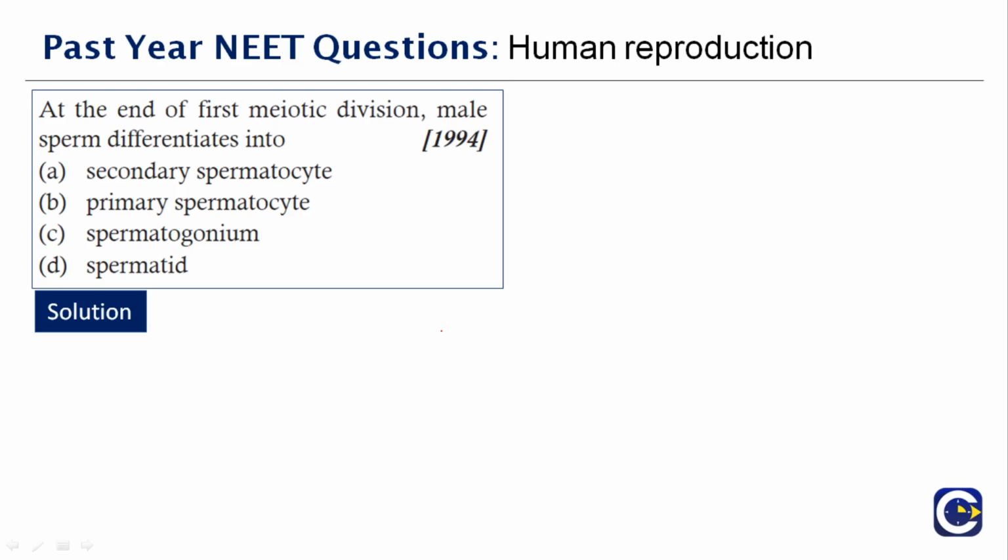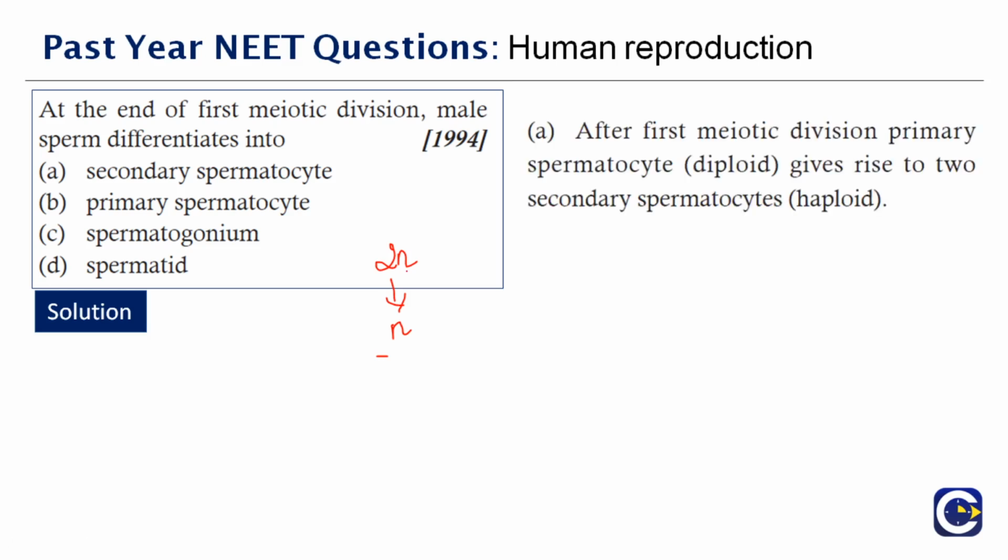After the first meiotic division, the primary spermatocyte gives rise to the secondary spermatocyte. Initially it will be diploid, we all know that, and then it converts itself into haploid. So it's a secondary spermatocyte which, at the end of the first meiotic division, it differentiates into. Okay, next question here.